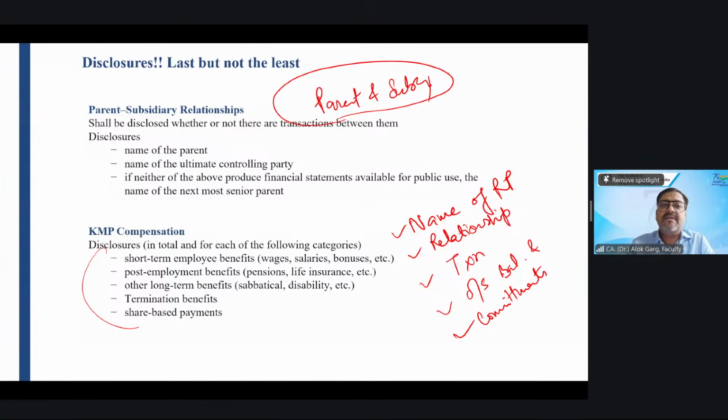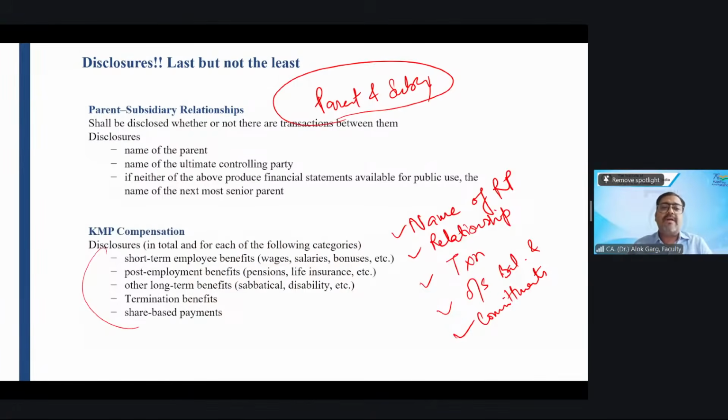Which five parts? Short-term employee benefits, post-employment benefits, ESOP, other long-term employee benefits, and termination benefit. Termination benefit generally will not be there; in a few cases it may be, not necessarily in every case. Short-term employee benefit and post-employment benefits may be there always.